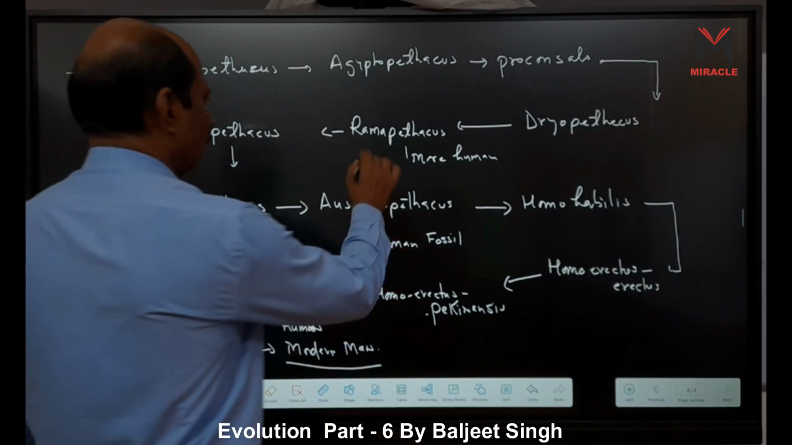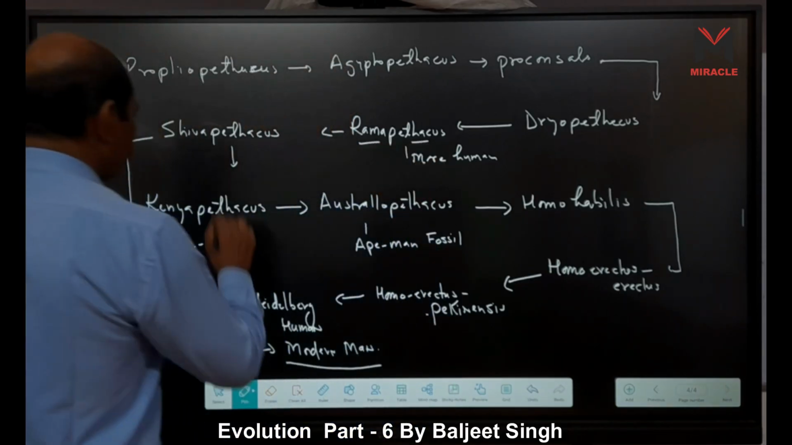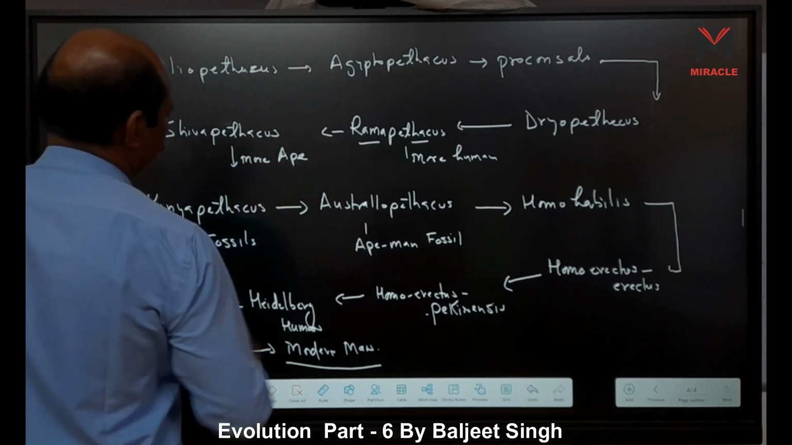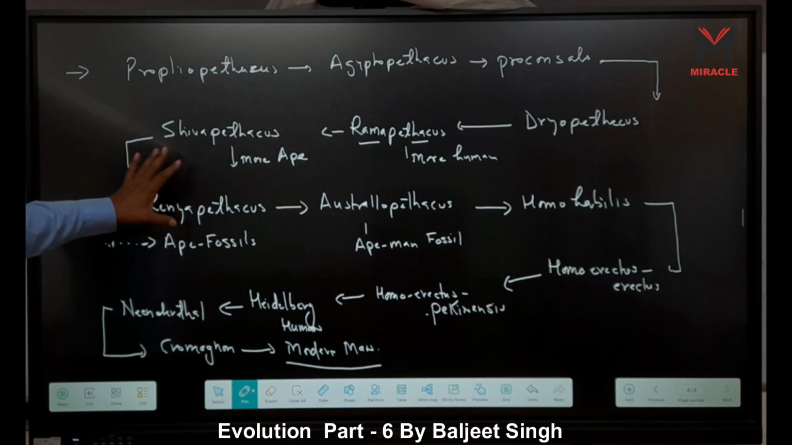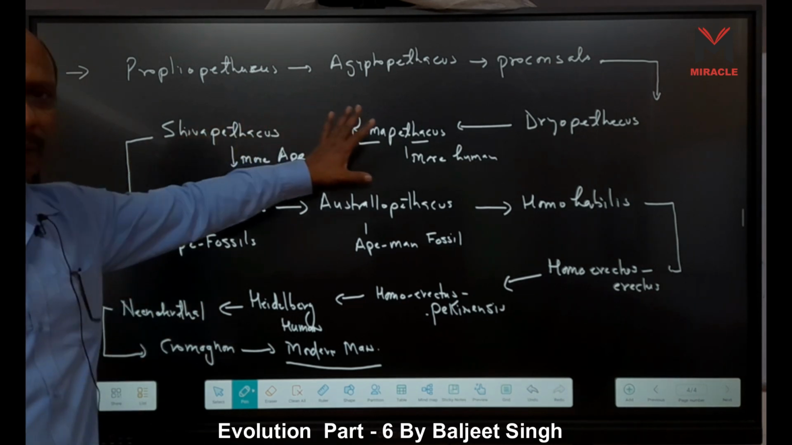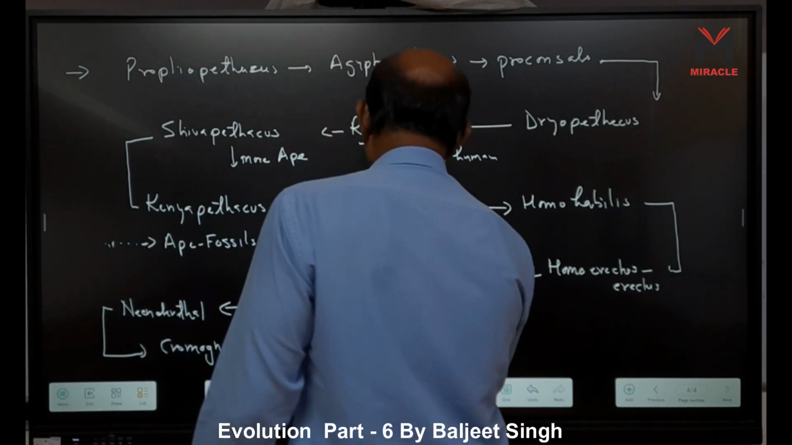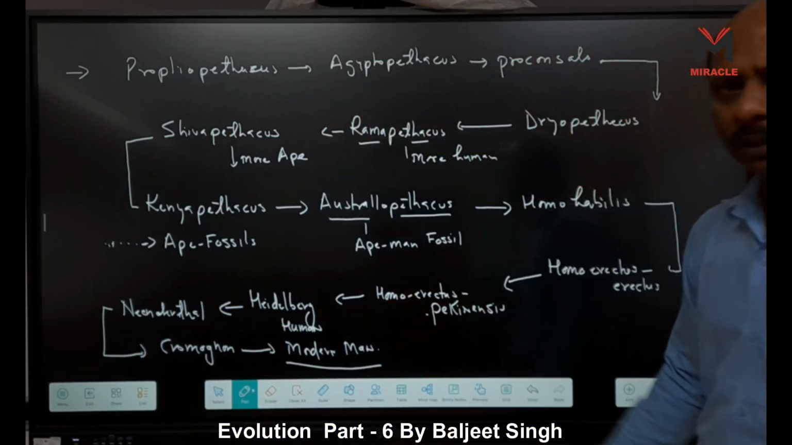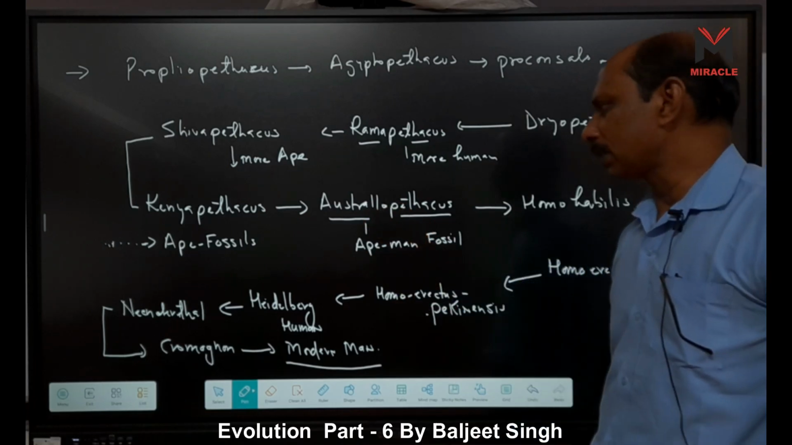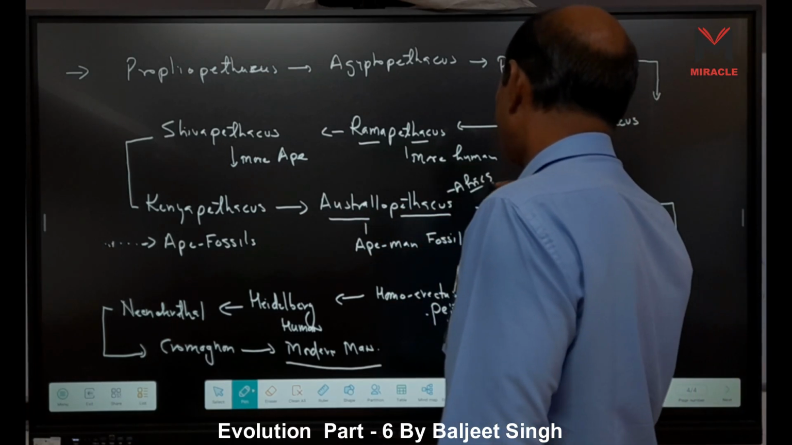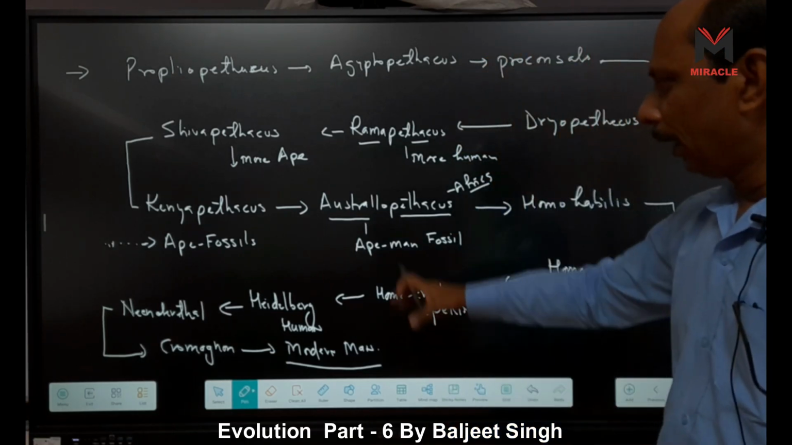So Ramapithecus is more like human, and Shivapithecus is more like ape, right? Then Kenyapithecus we obtain. So these are coming to the ape fossils. Then what happens? Australopithecus comes. This Australopithecus is called ape-man fossils. These Australopithecus are obtained from Africa, right?